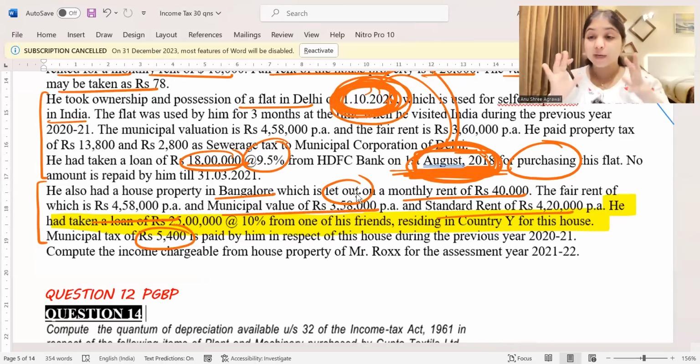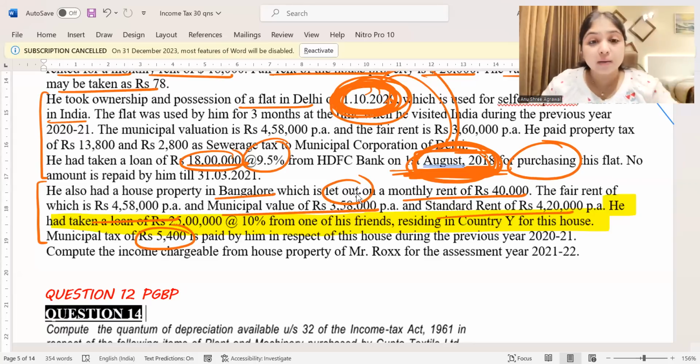Yes, under section 24, it does not matter who the lender is. Even if the lender is not a bank, you can still take a deduction. As long as it is interest on a loan, as long as the loan is relating to the house, you can take a deduction under section 24.